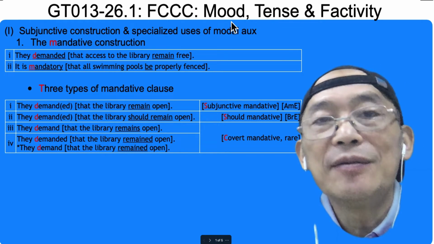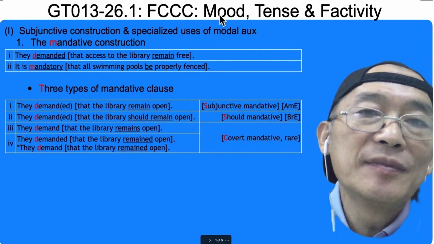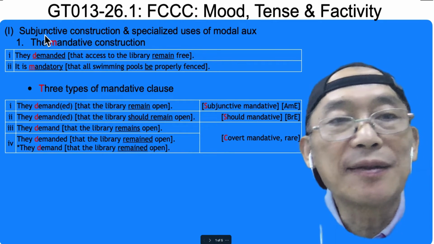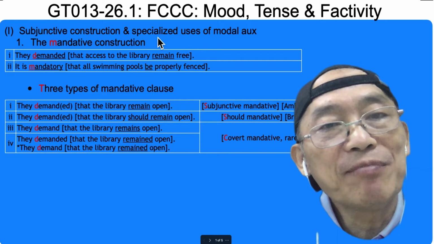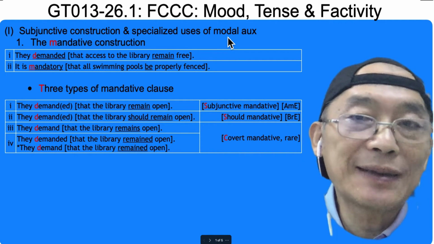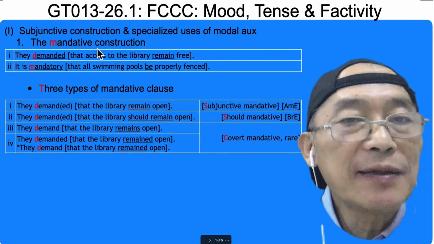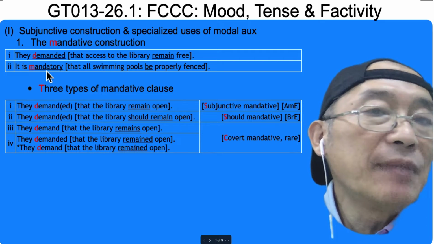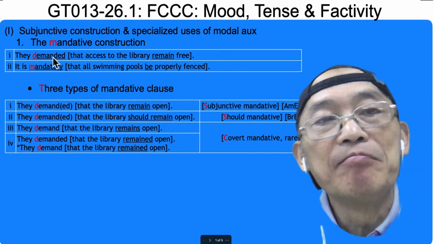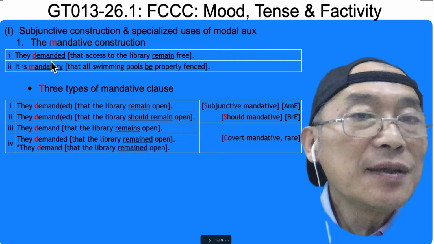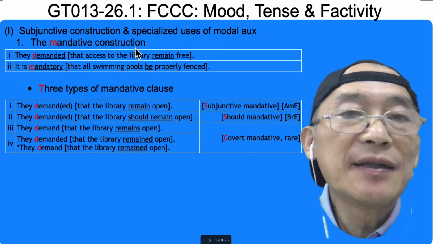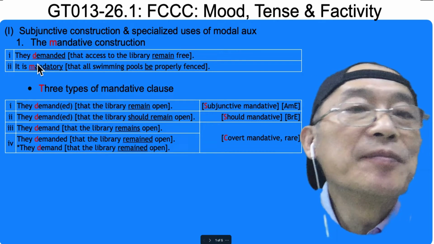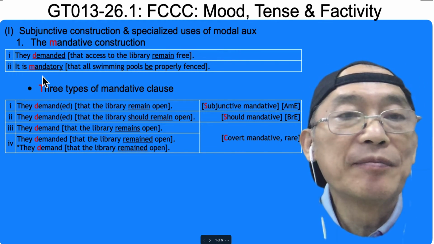We will talk about mood, tense, and factivity of the finite clause, the common clause. So let's get started: subjunctive construction and specialized uses of modal auxiliary. The mandative construction. Demand is a verb, mandatory is an adjective. Because of these two words, we have this mandative construction. Mandative construction, and a matrix, mandative.